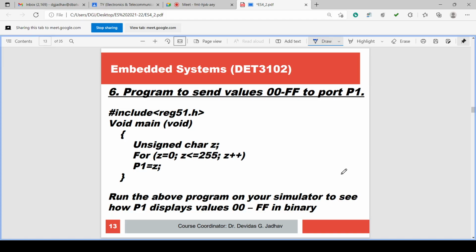Then the next program is 00 to FF is sent to port 1, so P1. You can take any port. It is a very simple program again: 00 to FF is to be sent. Then we have the inclusion of the header file, void main void, and we define the variable which varies from 00 to FF. So a for loop is there. The variable is Z. So Z equal to 0, Z less than or equal to 255, because we have to vary from 00H to FFH.